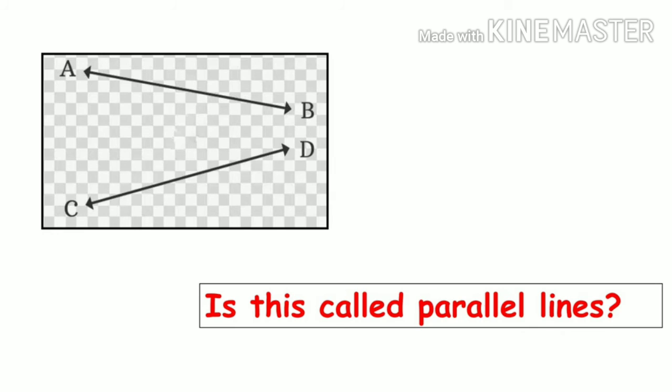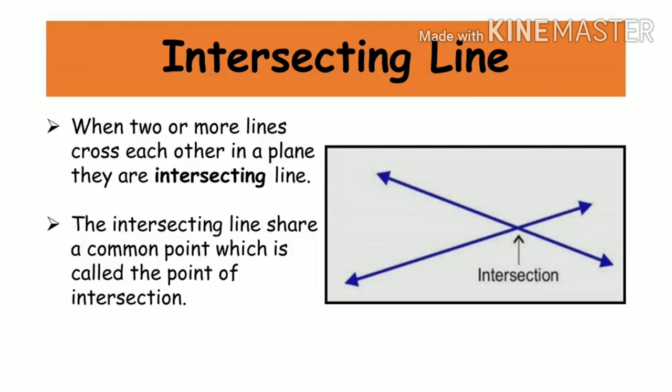So let's see. Just tell me, look at this diagram, pause yourself and try to answer whether these are parallel lines or not. So students, the answer is, these are not parallel lines. Why are they not parallel lines? Because these lines will intersect at one point of time. Now it is not intersecting, but it will intersect. Okay, so this is never called parallel lines. Parallel lines are two straight lines which will never intersect. Never, I said, never intersect. But here these lines B and D are going to intersect at one point.